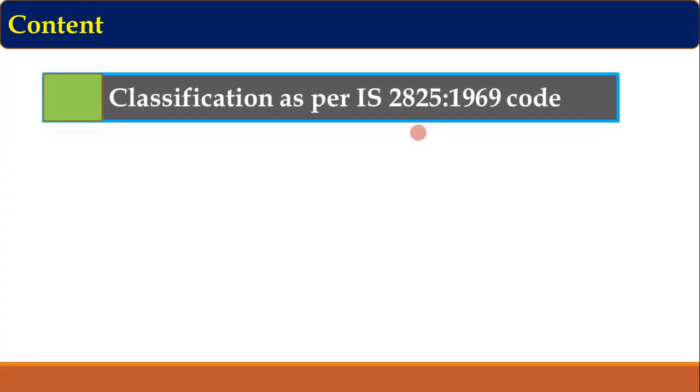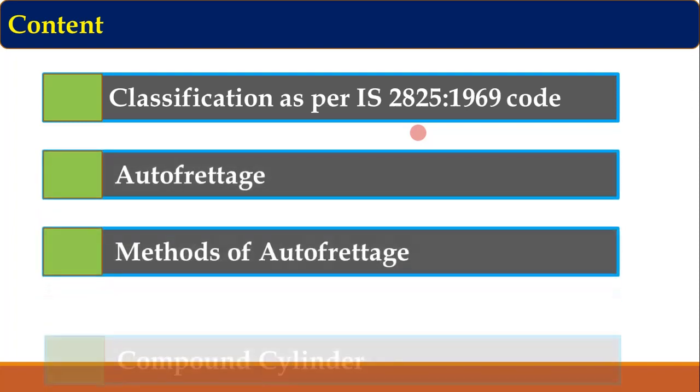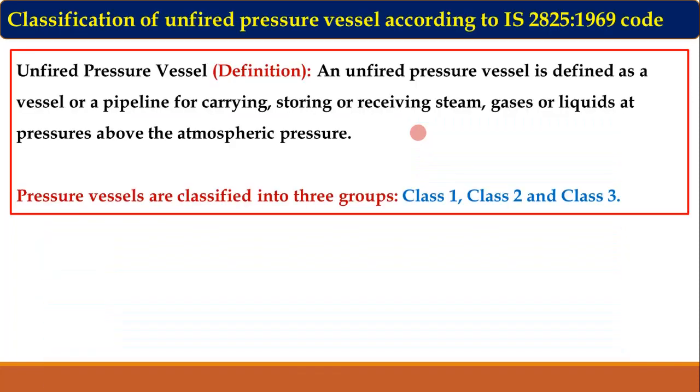Let us see the first content: classification of pressure vessel as per IS code, autofrettage, methods of autofrettage and compound cylinder. So let us first see the definition of unfired pressure vessel. Unfired pressure vessels are the pressure vessels which are used to carry, store or receive steam, gases or liquids at pressure greater than atmospheric pressure.